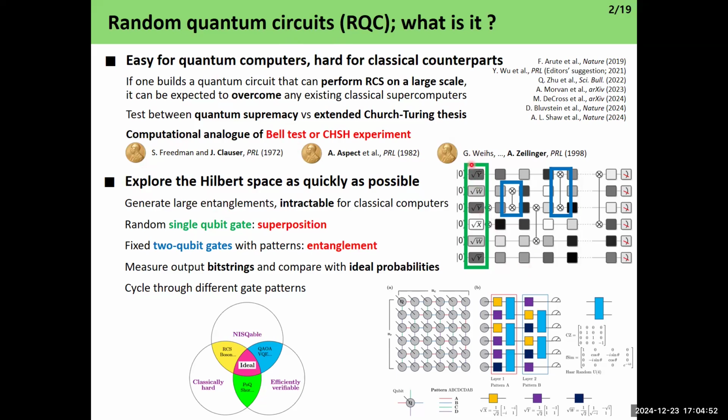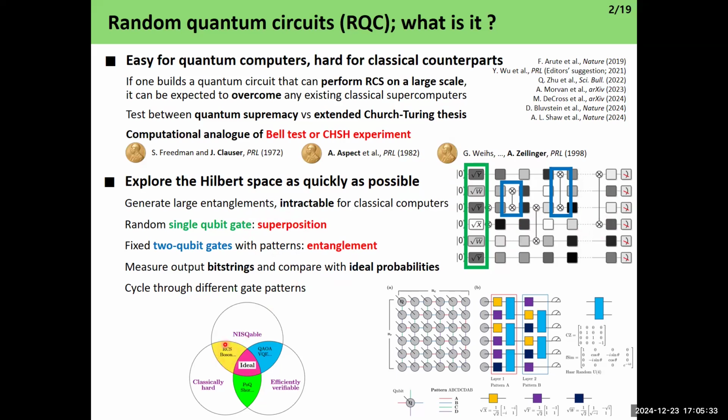First you apply single-qubit gates on these green dots and 2-qubit gates on these blue lines, entangling pairs of qubits. After creating large entanglement and measuring in the computational basis, you get bit-string probabilities. If you compare them with the ideal ones, you can compute several statistical measures and test whether you have chosen true random quantum circuits. These experiments are known to lie in this region.